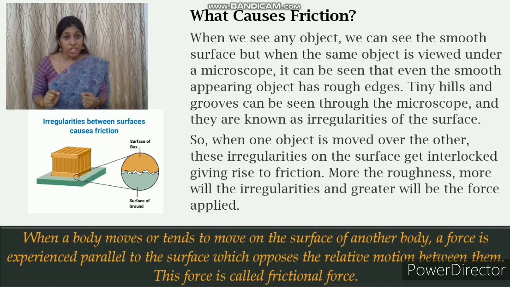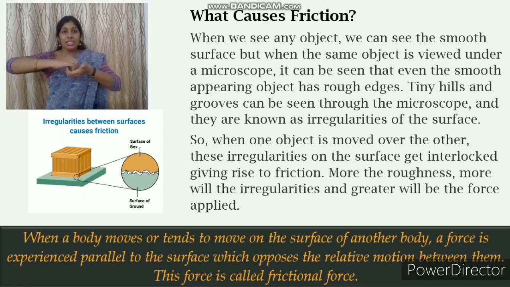Did you observe the picture? Yes, the irregularities on the surface of the box and the tabletop. Did you see it? Yes. So when one object is moved over the other, these irregularities on the surface get interlocked, giving rise to friction. The same activity as shown to you here. This is the case for the cause of friction.